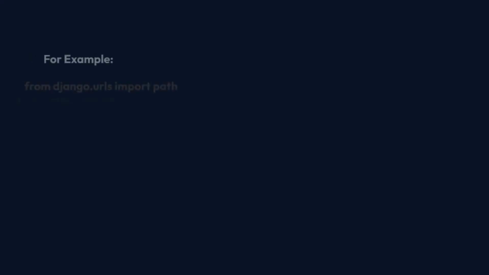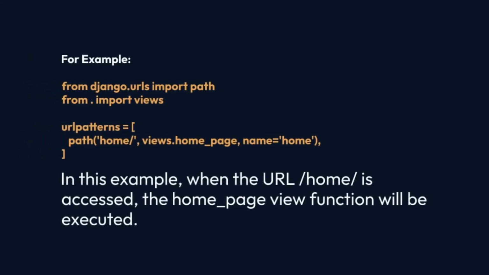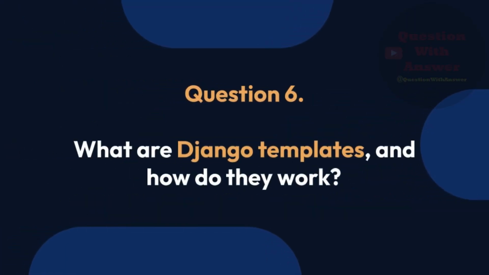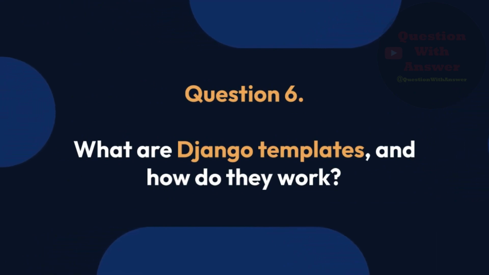For example, a simple URL pattern might look like this. In this example, when the URL /home/ is accessed, the home_page view function will be executed. Question 6. What are Django templates, and how do they work?